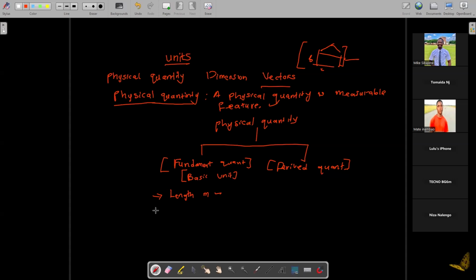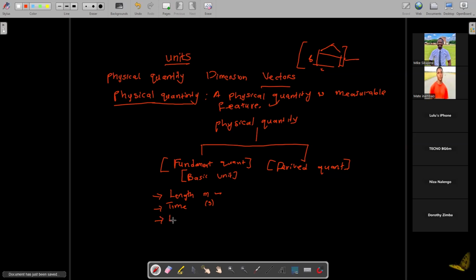Another example of a fundamental quantity is time. Time is measured in seconds. Even time itself is a fundamental quantity because it just exists on its own. You can't derive it from something. Another example of a fundamental quantity is luminous intensity. You can add more and more there.